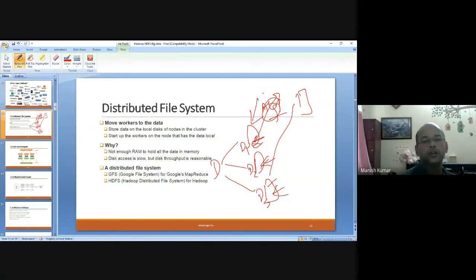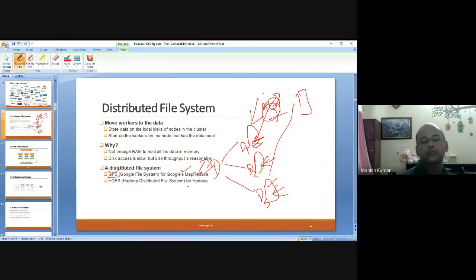Normally there is one that is private to Google, known as the Google File System. This is also Google MapReduce. Previously, maybe 10 years back, the entire Google was maintained over this Google File System, and processing was done on the MapReduce framework.